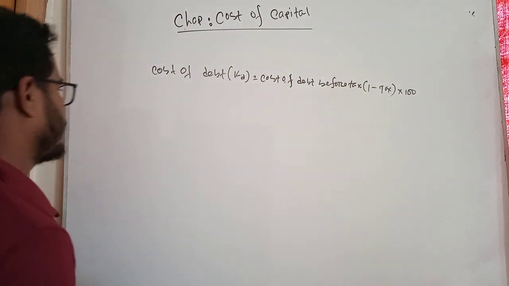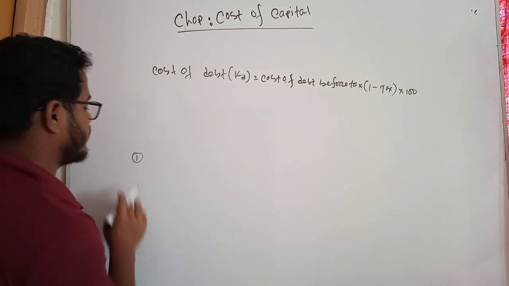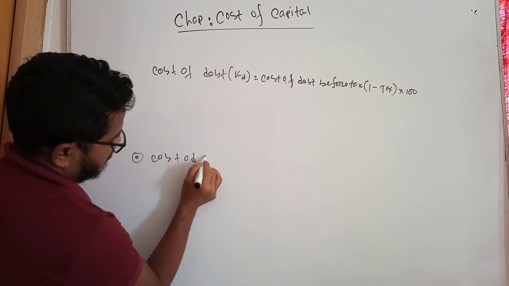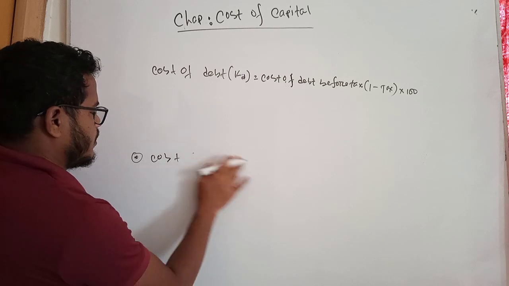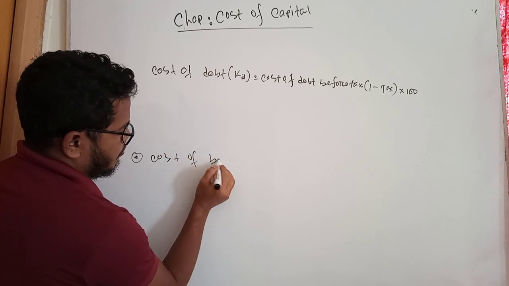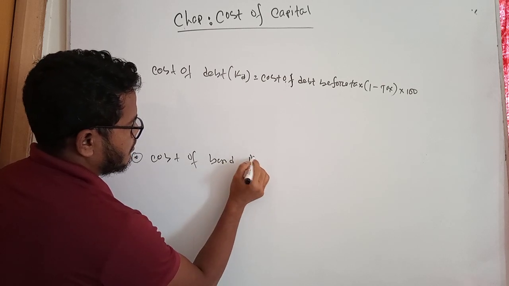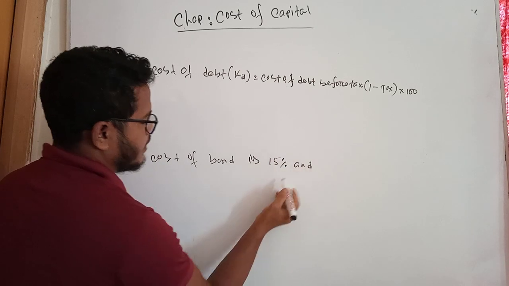So students, now I write an example so that you can easily find out the cost of debt. Cost of bond is 15% and tax rate is 50%.